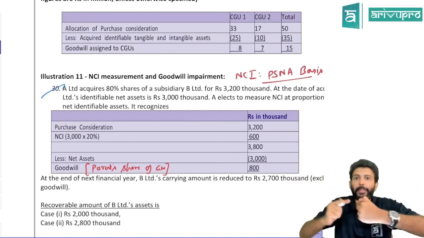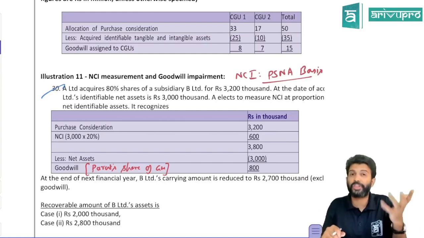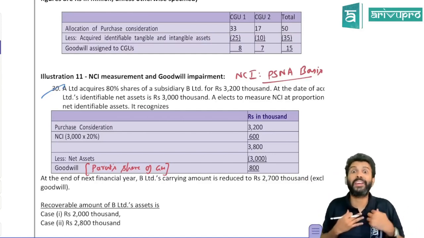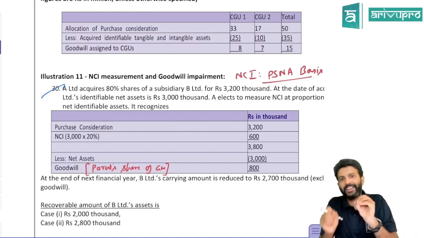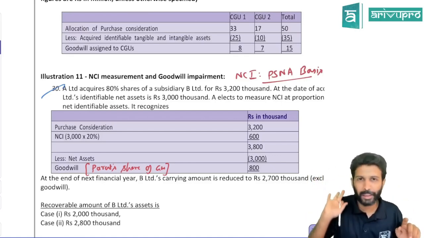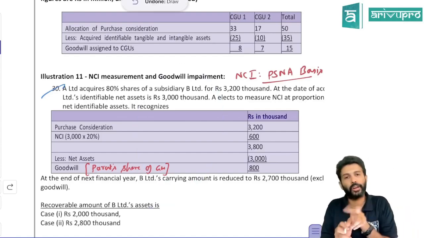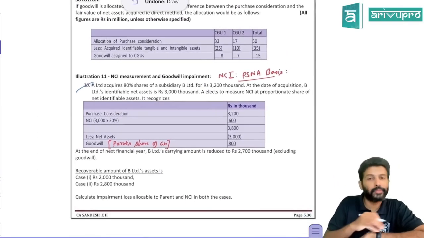So whenever there is a combination question, if multiple standards can be clubbed together and asked, such a question the institute would probably like to target, is what I personally feel. So if a question is targeting multiple standards, you should prioritize it a little bit in my opinion. This is one such question. It targets impairment as well as consolidation. Both things are getting targeted over here.